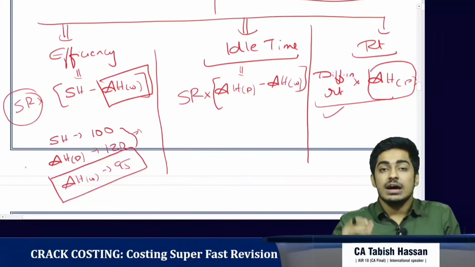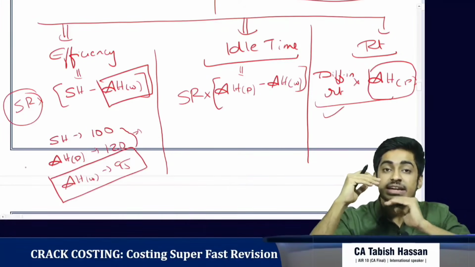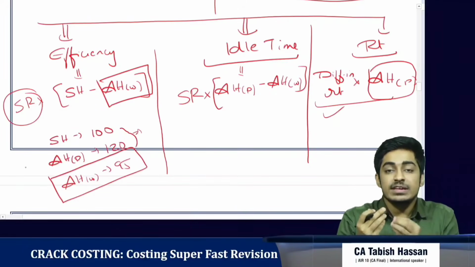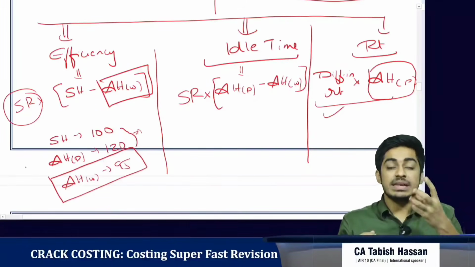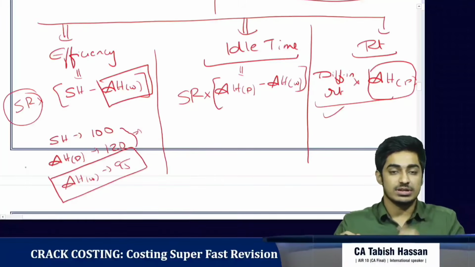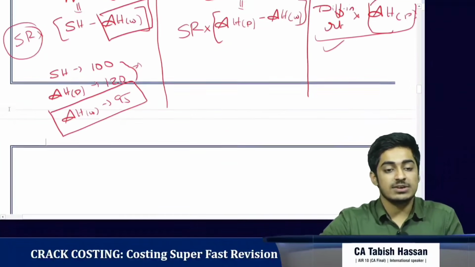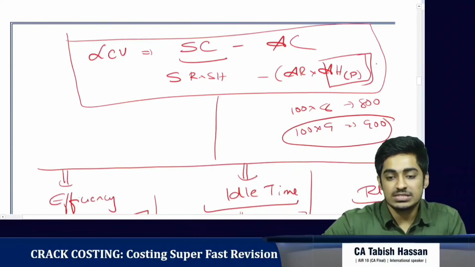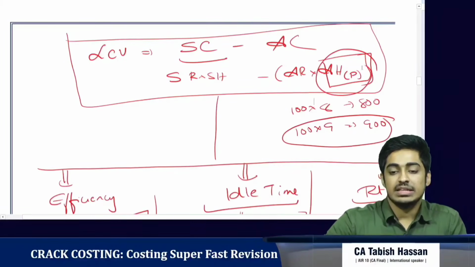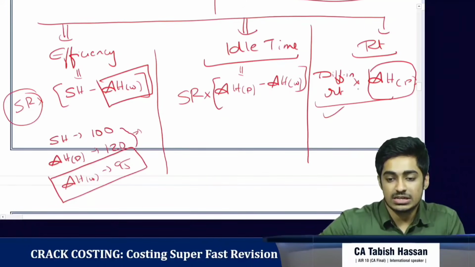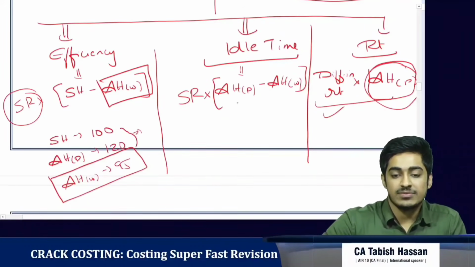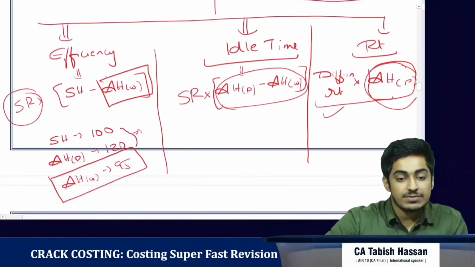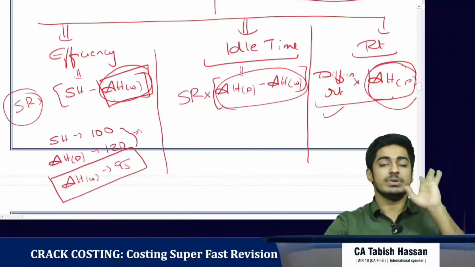So if we see, 100 hours is the standard time. He has done it in less time. So he is more efficient. Okay. So whenever we are calculating efficiency, we compare standard hours with the actual hours worked. Clear with this? So we got the first level of analysis. Main thing to note here is, in the labor cost variance, we are taking actual hours paid. In the labor rate variance, we are taking actual hours paid. In the idle time variance, we are taking the difference between the actual hours paid and actual hours worked. And efficiency variance and onwards will only be taking actual hours worked.